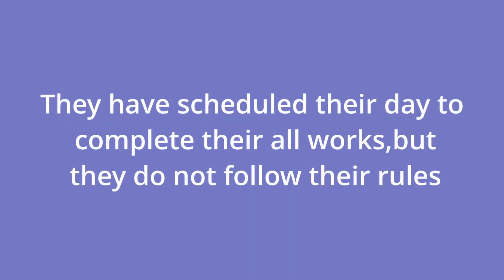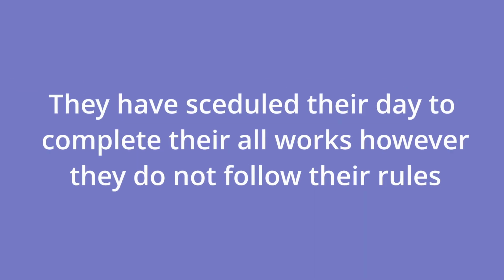Next example is: they have scheduled their day to complete all their work, they don't follow their rules. So here two sentences, so two different meanings. So here we have to use a contrast word. They have scheduled their day to complete all their work, but they don't follow their rules. Instead of using but, we can also use however in this scenario. They have scheduled their day to complete all their work, however they don't follow their rules.